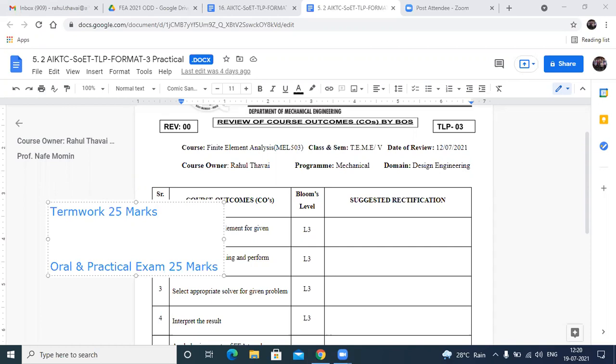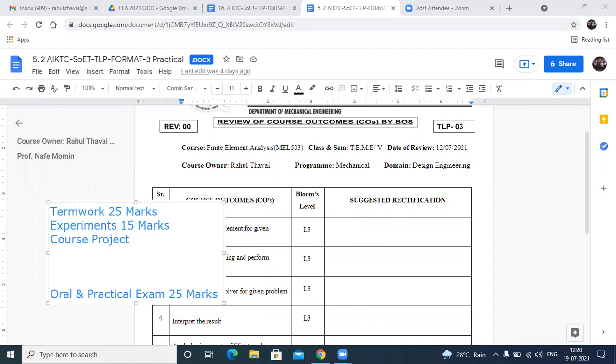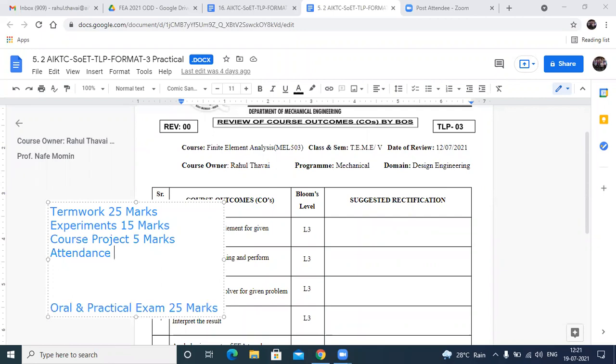Out of this 25 marks term work, we have experiments for 15 marks, your course project for 5 marks, and your attendance during the practical sessions for 5 marks.